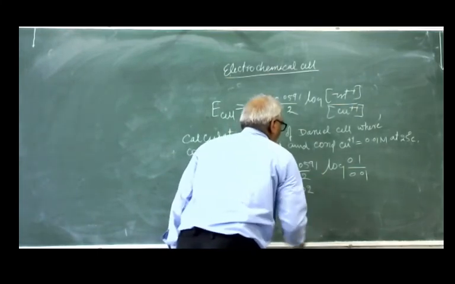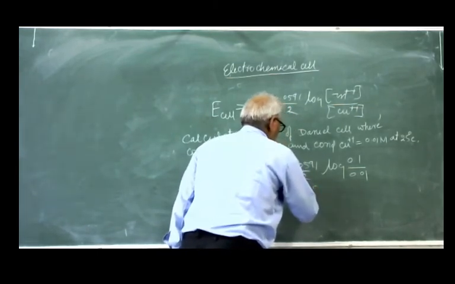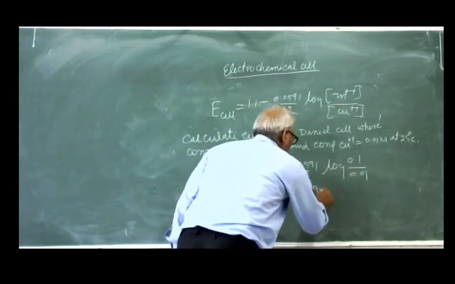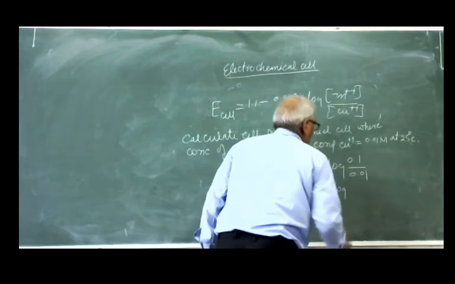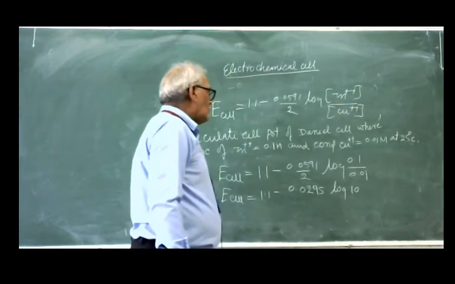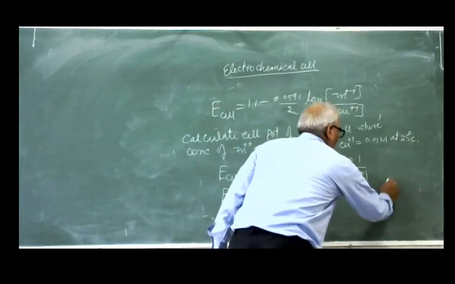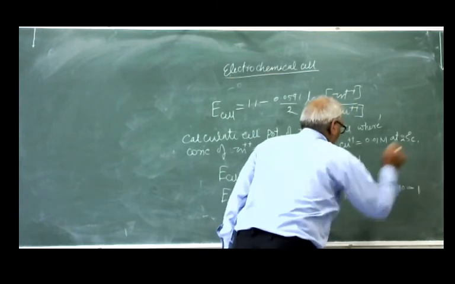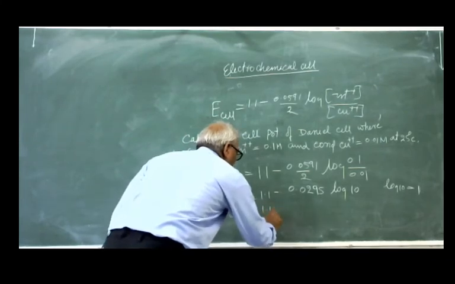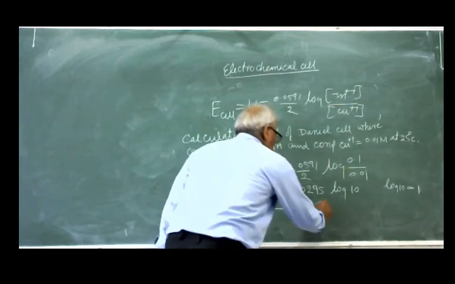So the EMF of the cell is equal to 1.1 minus 0.0591 divided by 2, which is 0.0295, times log 10. Log 10 means 1. So the EMF of the cell is equal to 1.1 minus 0.0295 into 1.